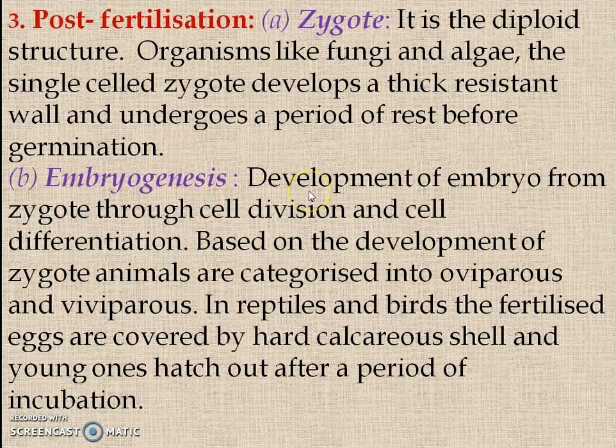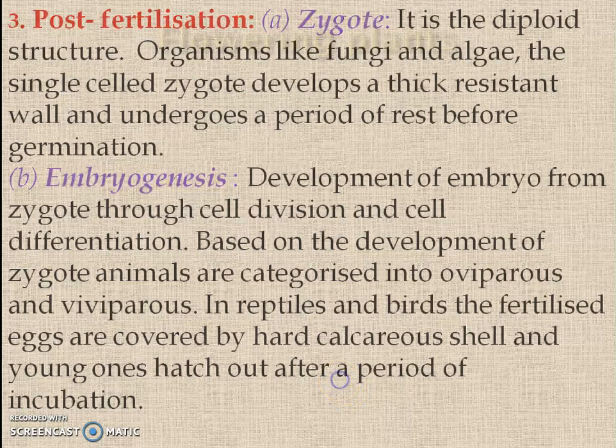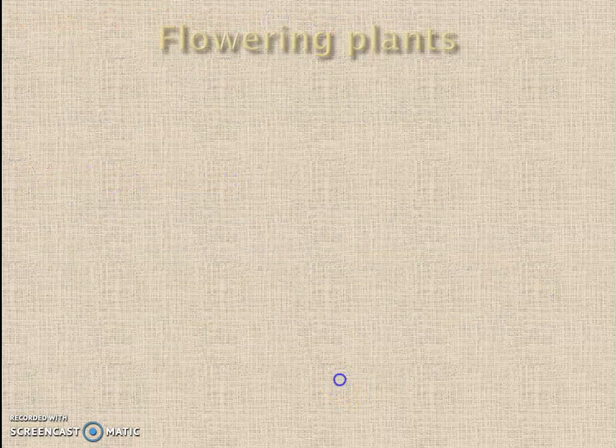Embryogenesis is the development of the embryo from the zygote through cell division and cell differentiation. Based on the development of the zygote, animals are categorized into oviparous and viviparous. So in reptiles and birds, the fertilized eggs are covered by a hard calcareous shell and the young ones are hatched out after a period of incubation.